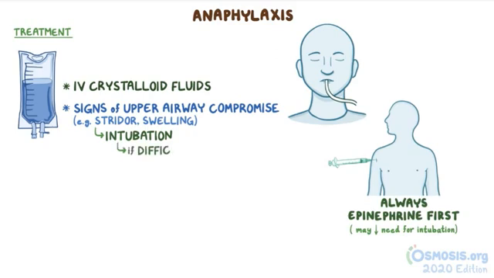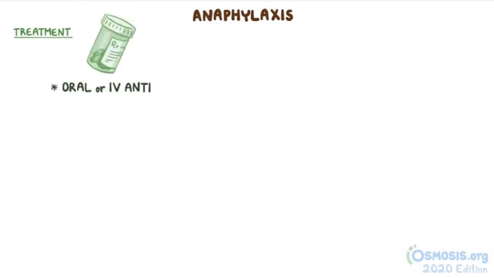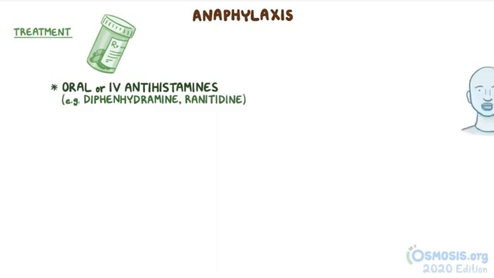If intubation is difficult due to significant upper airway swelling, then a surgical cricothyroidotomy can be performed. There are also some additional medications that help with symptom relief. Oral or IV antihistamines like diphenhydramine or ranitidine might be given.